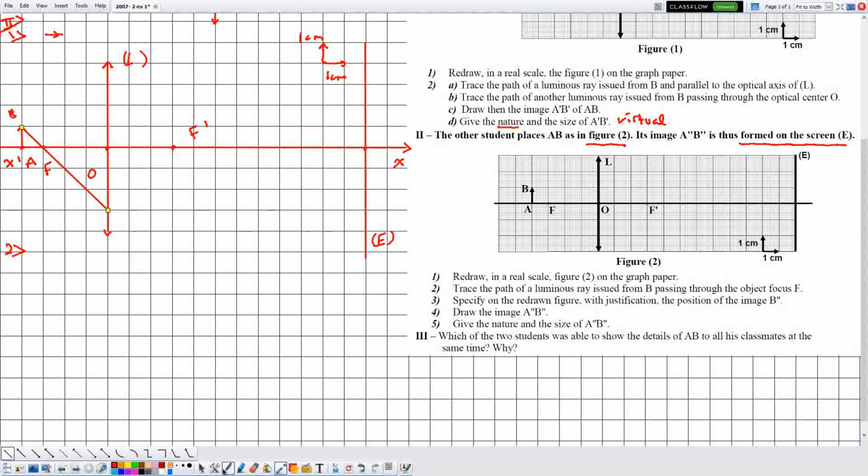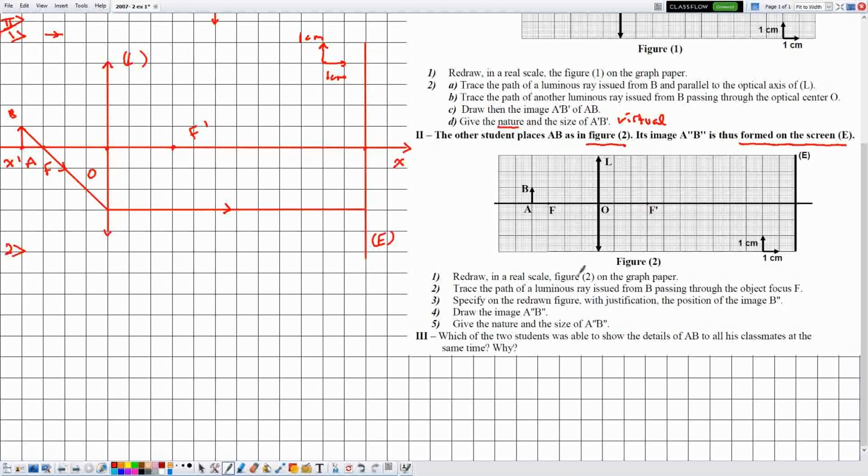We know that always an incident ray passing through the object focus is related to the emergent parallel ray. Therefore, this ray will emerge parallel to the optical axis. Okay, and no need to justify. And we don't forget arrows on light rays that indicate the direction of propagation of light. So part 2 is done.